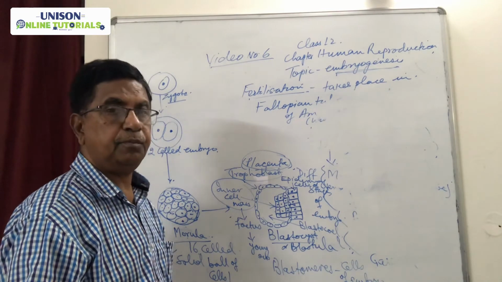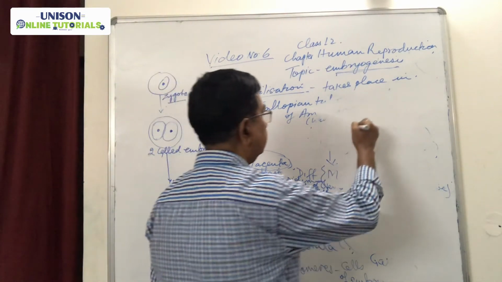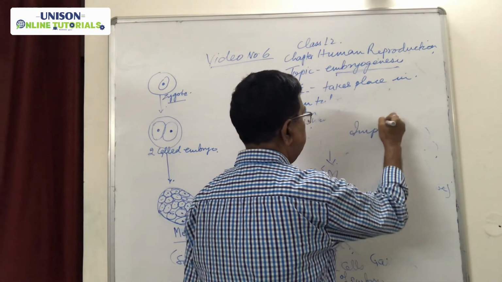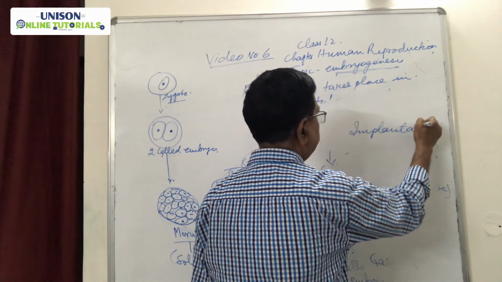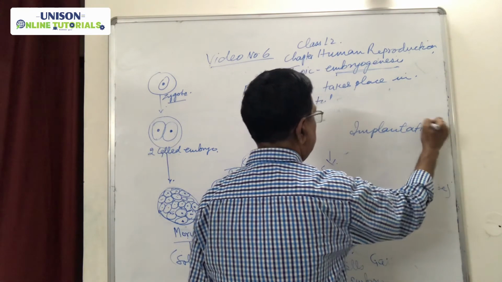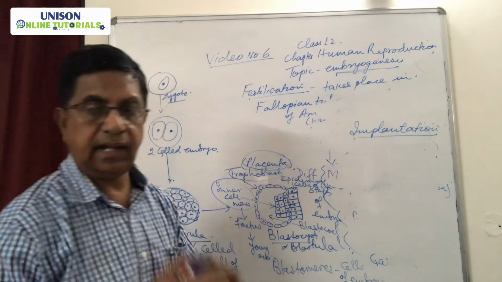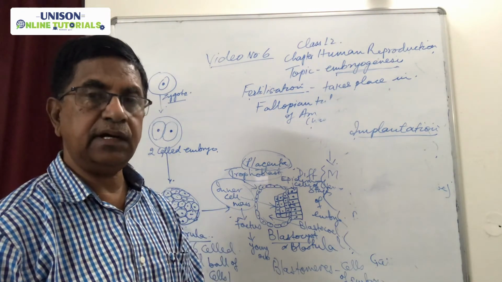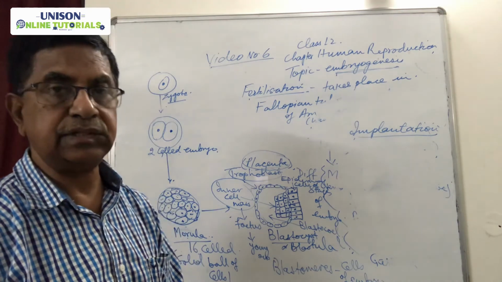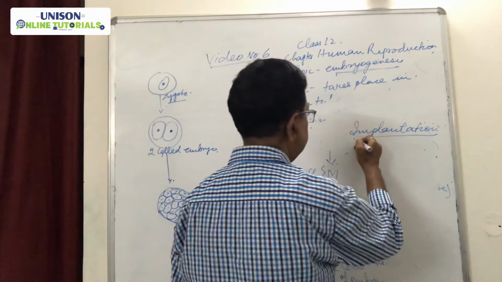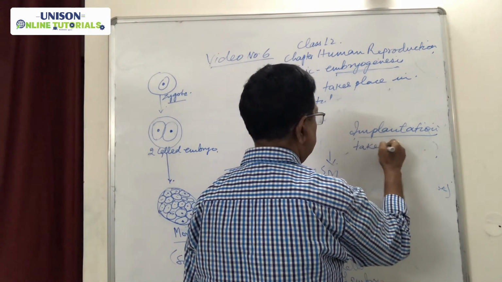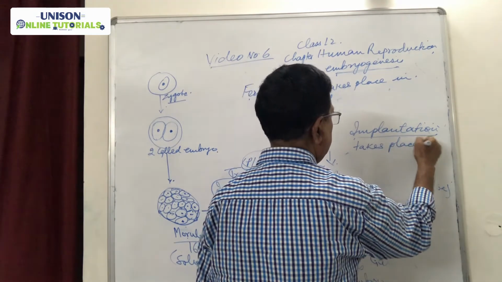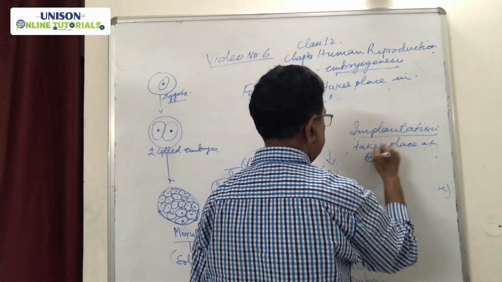Before the formation of the placenta, there is a process known as implantation. Implantation is the attachment of the developing embryo, and implantation takes place at the blastocyst stage.